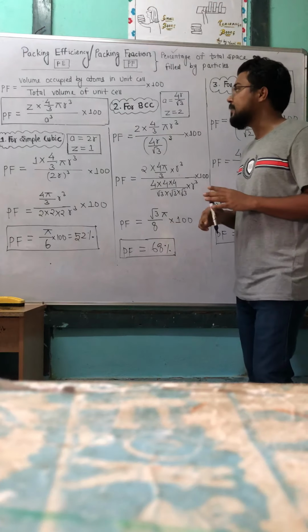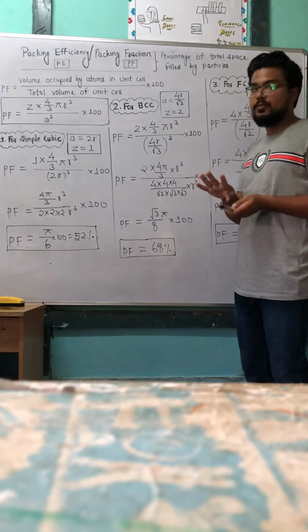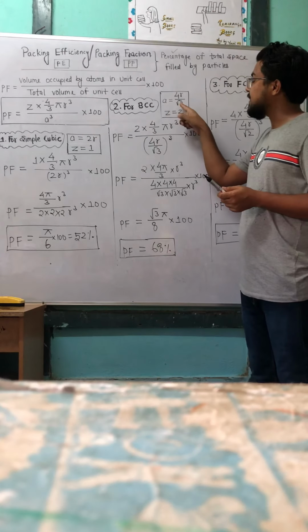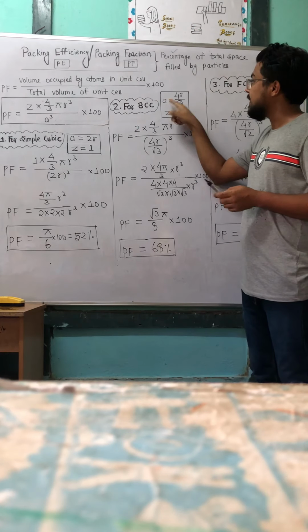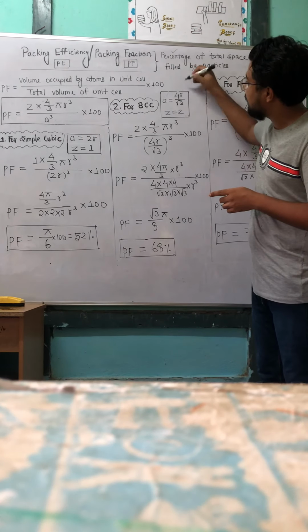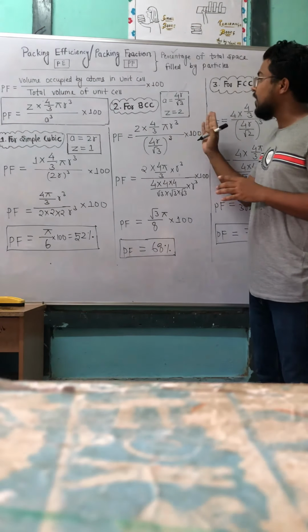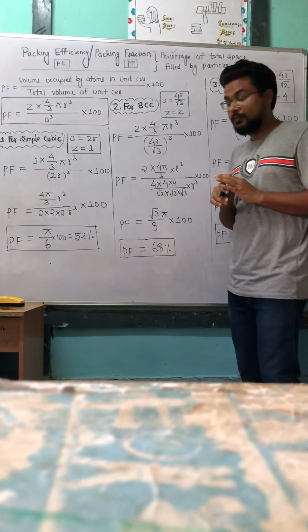Come to the BCC, body centered unit cell. For BCC, a equal to 4r by root 3. It is the relation between radius and edge length. What is this? a equal to 4r by root 3. It is the relation between radius and edge length. And for body centered unit cell, Z equal to 2.